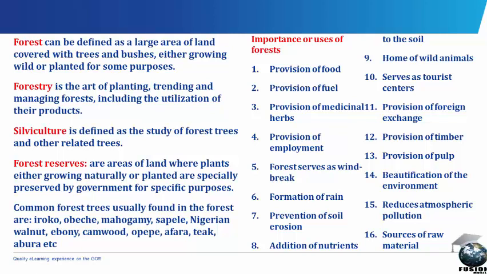Common forest trees usually found in the forest are the iroko, the obeche, the mahogany, the sapele, the Nigerian walnut, ebony, camwood, opepe, afara, teak, abura, etc. Forest reserves are areas of land where plants, either growing naturally or planted, are specially preserved by government for specific purposes. Some forest reserves in Nigeria are the Mamu River Forest Reserve in Anambra, the Omo Forest Reserve in Ogun State, the Oban Forest Reserve in Cross River State, etc.